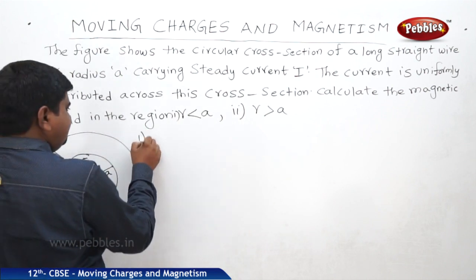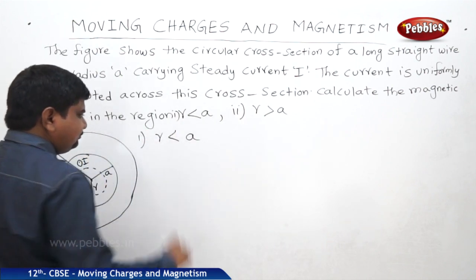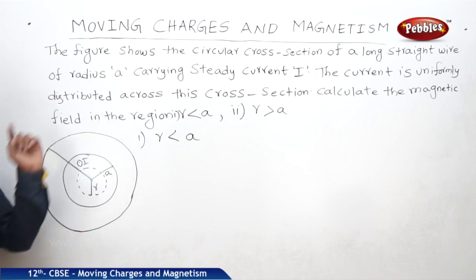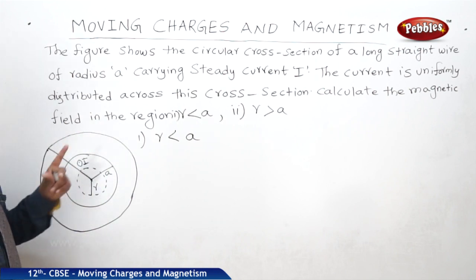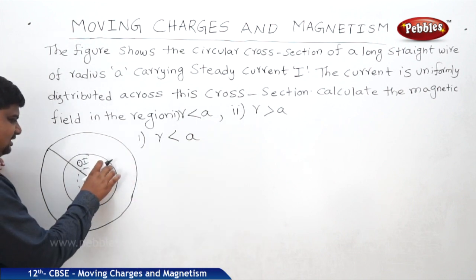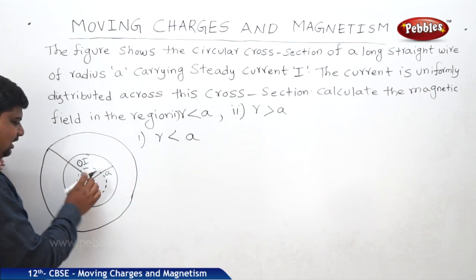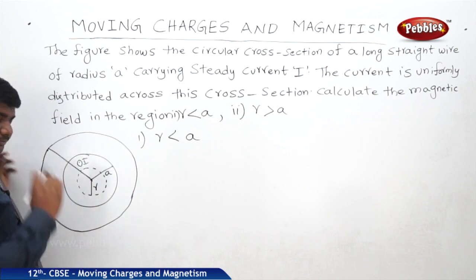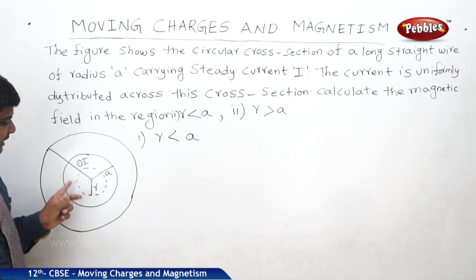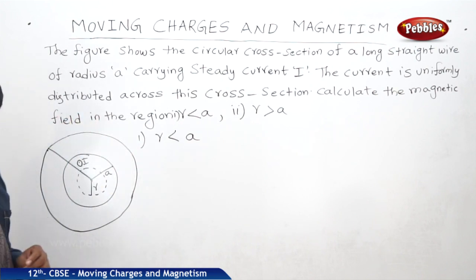See the first one, R less than A. This is a conducting long straight wire which has the magnetic field distribution like this. R less than A means within this dotted circular loop. Here the field is uniformly distributed.